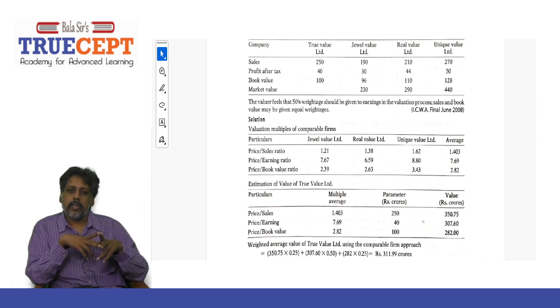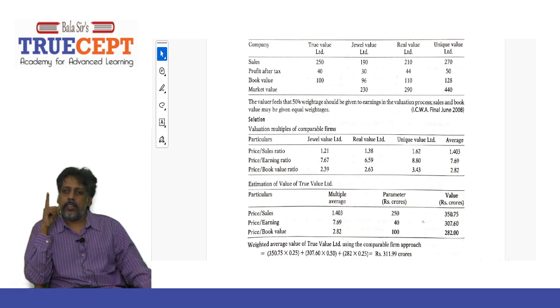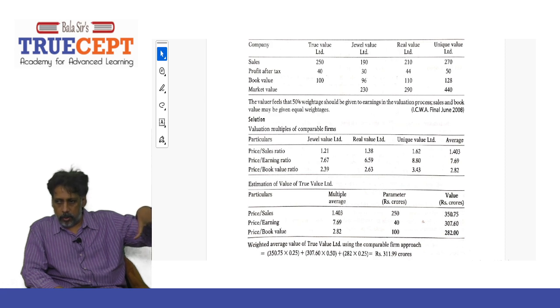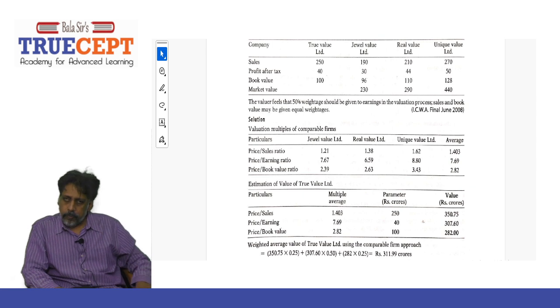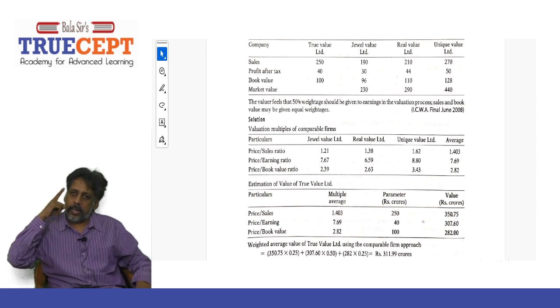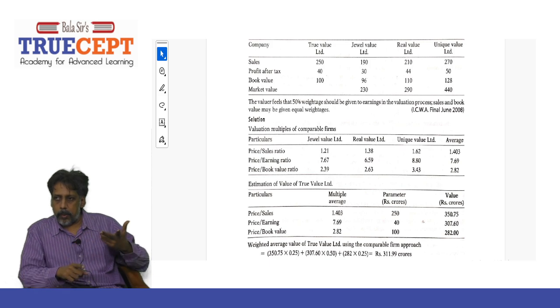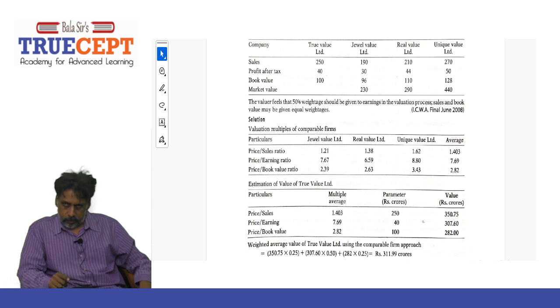Now, what is the first one? For Jewel Value, it's the price to sales ratio. First, let's find the price to sales ratio of all the three companies. For example, what is the market value of Jewel Value? 230 crores. Very good. Divide that by sales, 190 crore. So divide 230 by 190, how much do you get? 1.21.